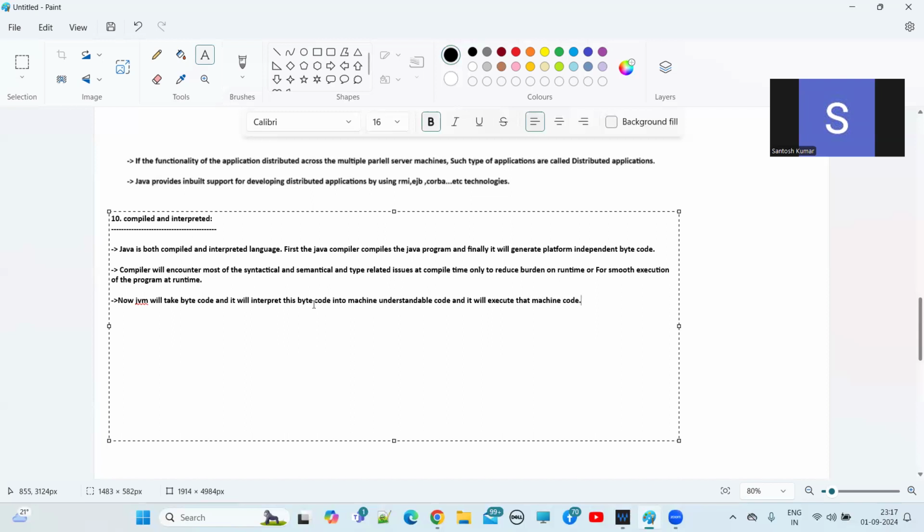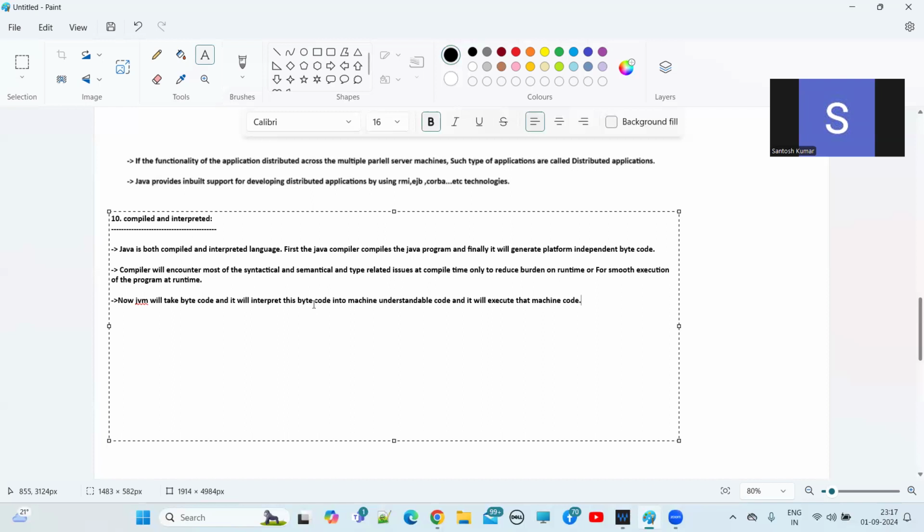Finally, it will convert to machine code, and that machine code will be executed by the JVM. So who does this internally? There is an interpreter inside the JVM, and it takes care of the interpretation part.